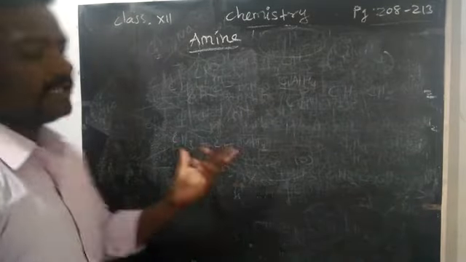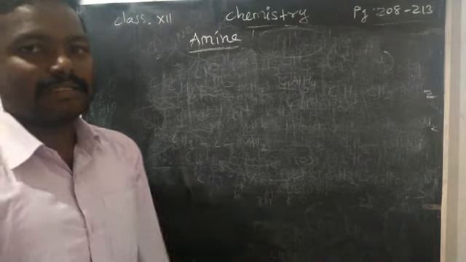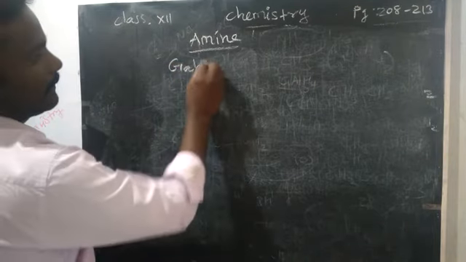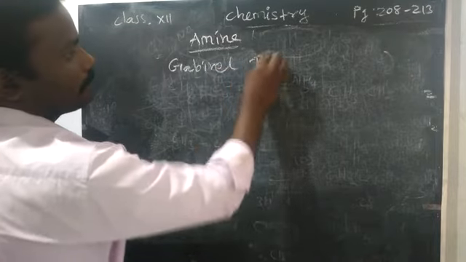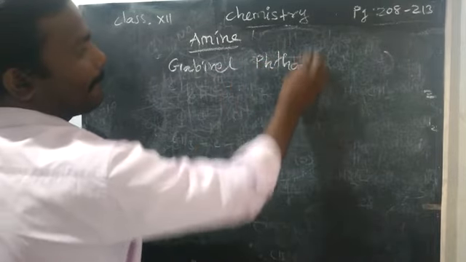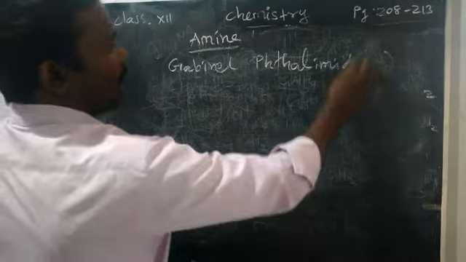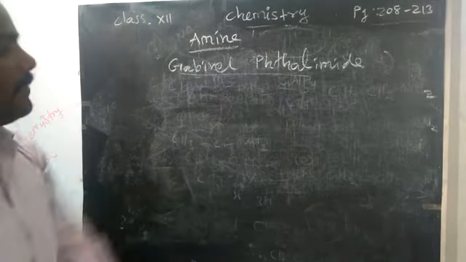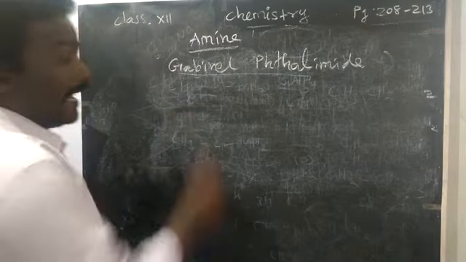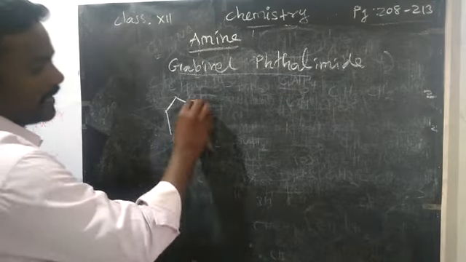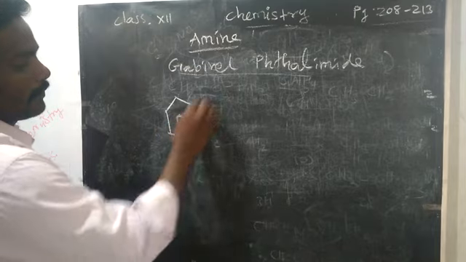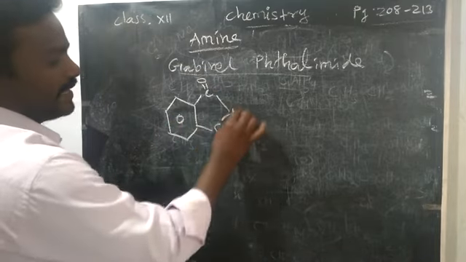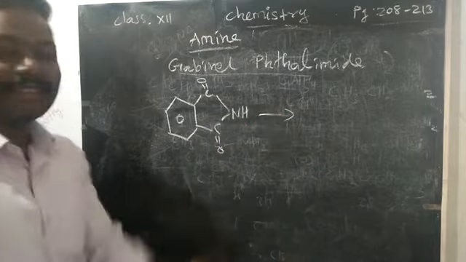Okay, the first type of reaction with alkyl halide is very important: Gabriel's phthalimide synthesis. Gabriel phthalimide, a very important reaction. So in the Gabriel phthalimide synthesis, we are going to take phthalimide. What is phthalimide? A benzene ring with 2 CO groups attached to NH. This is called phthalimide.